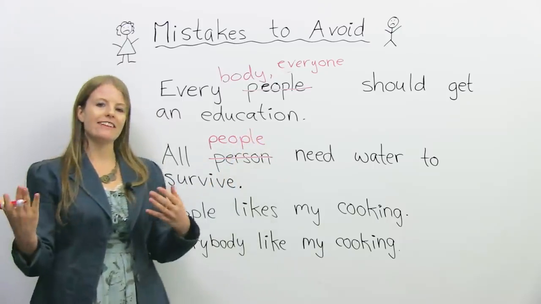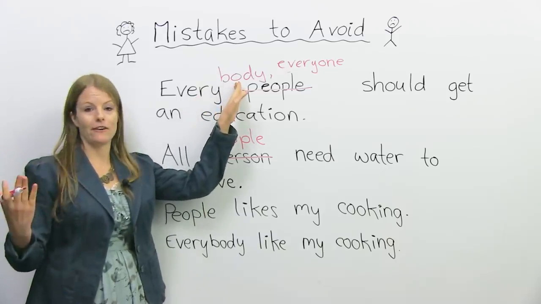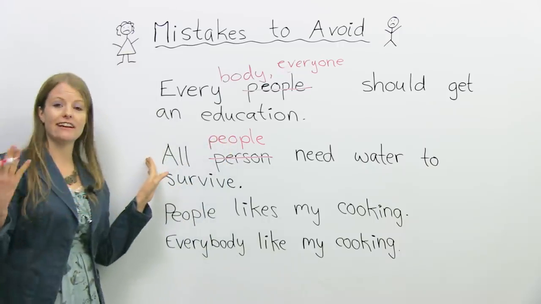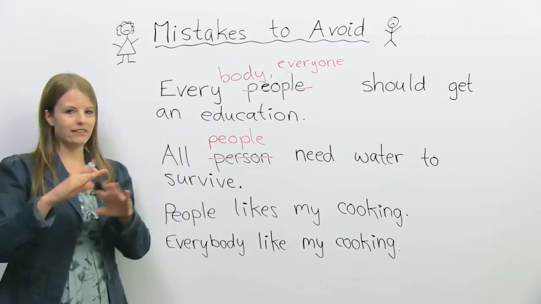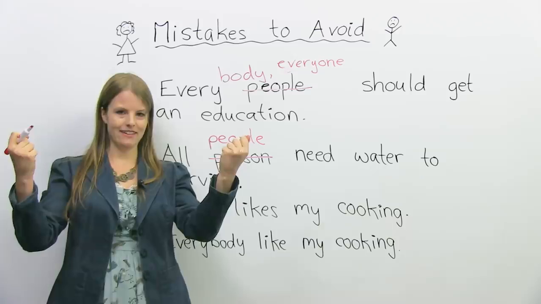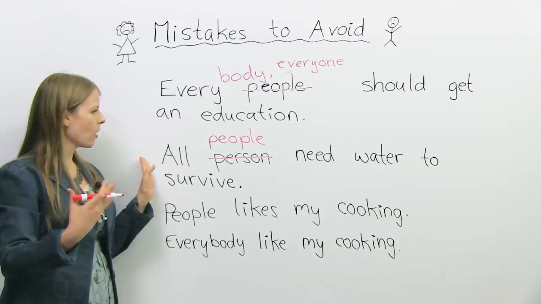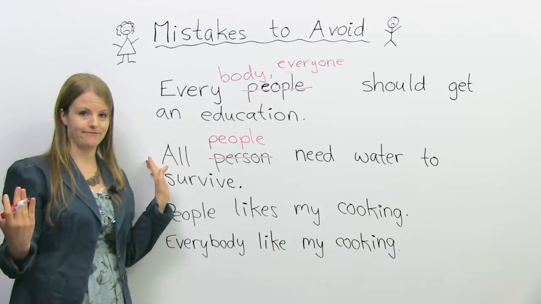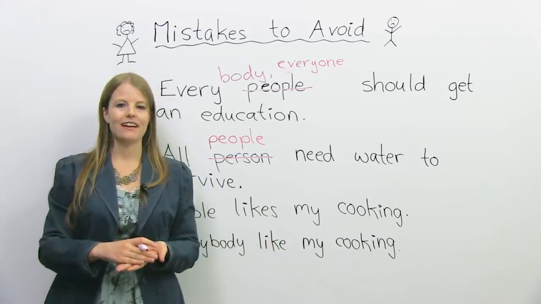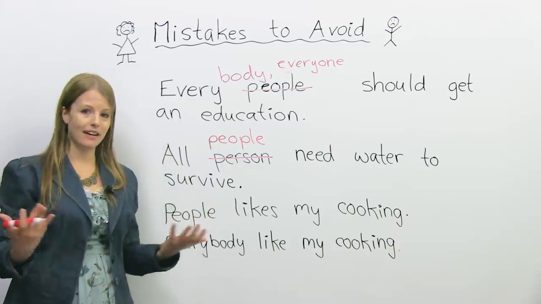Okay, so you can imagine this like a couple, okay? Every is the boyfriend, body is the girlfriend, or one, everyone, okay? These two go together. Similarly down here, all person never go together. We have all as one, people. Okay? So it's just memorizing which words go with which words. All people need water to survive. All people need to breathe. Okay? All people should have their rights respected. Okay, so just some examples.